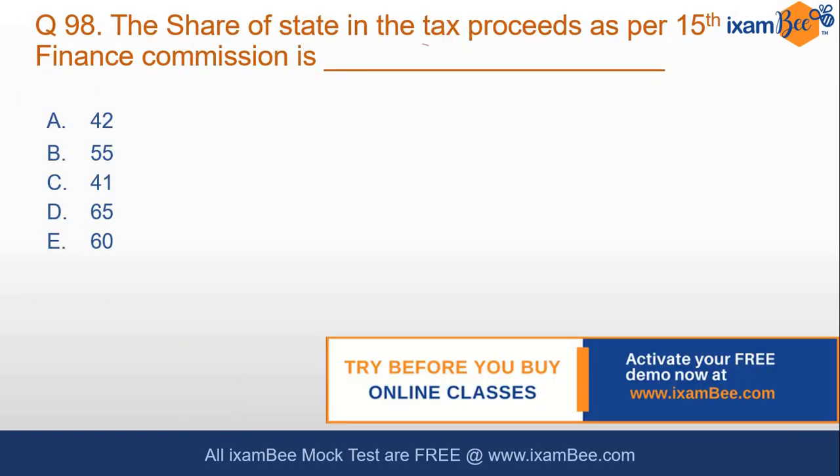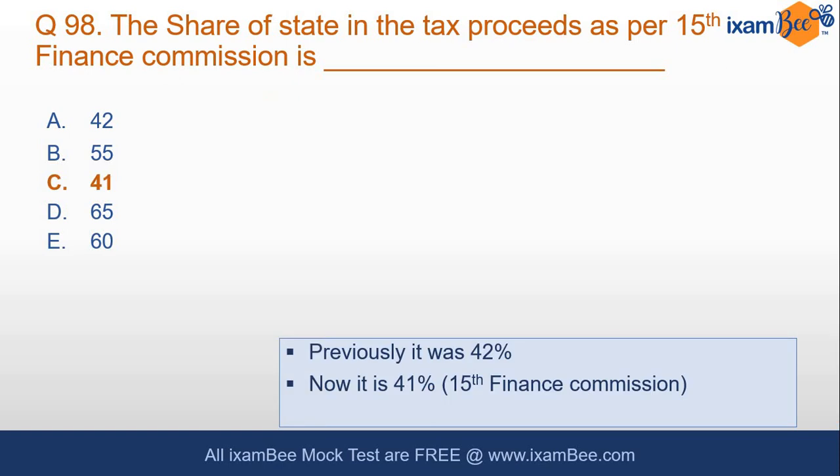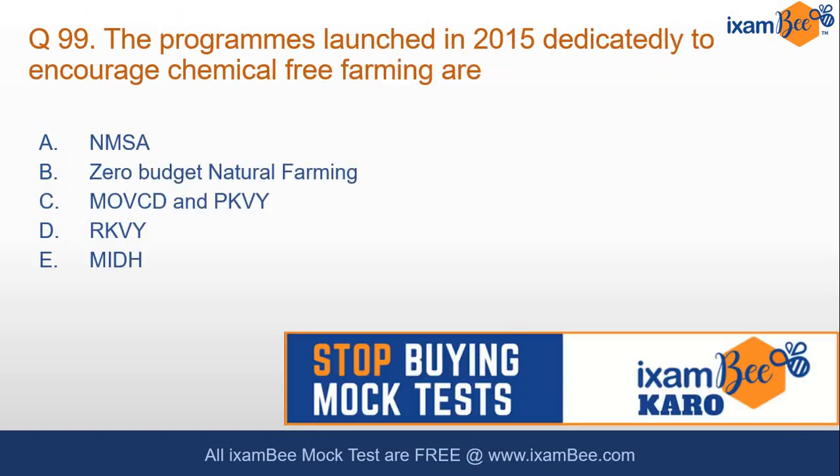The share of states in the tax proceeds as per the 15th Finance Commission is, and you should also know what is the main job of the Finance Commission, who is the current chairman, who was the previous chairman. The answer to this is 41%. Previously it was 42%. As per the 15th Finance Commission, this is 41%. Very important number to remember.